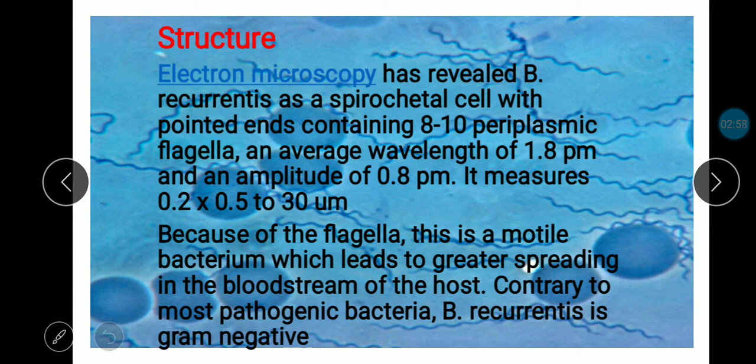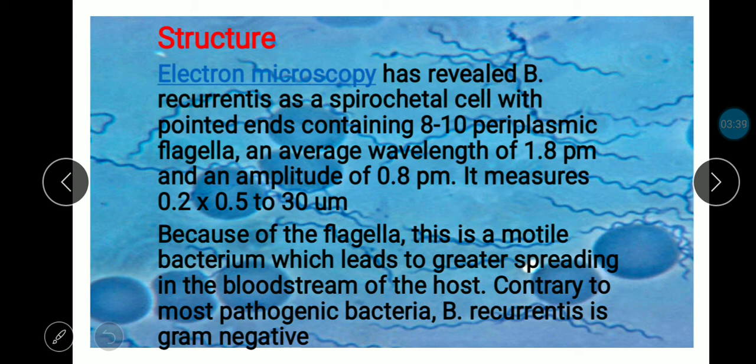The width is 0.2 and the length is 0.5 to 30 μm, so it is long. The average wavelength is 1.8 μm and amplitude is 0.8 μm. Because of the flagella, this is a motile bacteria, which leads to greater spreading in the bloodstream of the host.